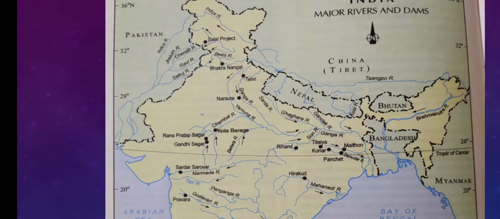Next one is Rana Pratap Sagar. See Rana Pratap Sagar, and it is on Chambal. Chambal is moving from the central highlands and it is meeting with river Yamuna. Then river Yamuna is meeting with Ganga at Allahabad. So Chambal is indirectly a tributary of Ganga and a tributary of Yamuna. So on river Chambal, Rana Pratap Sagar Dam is located.